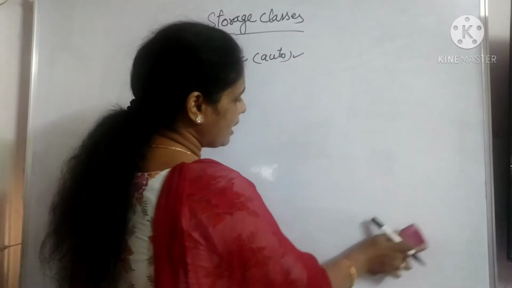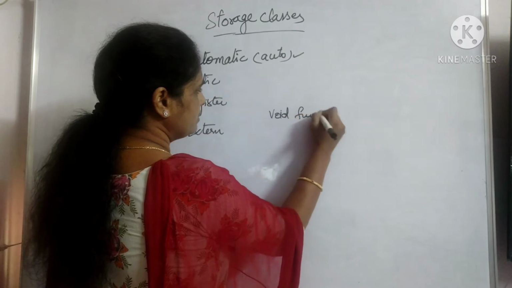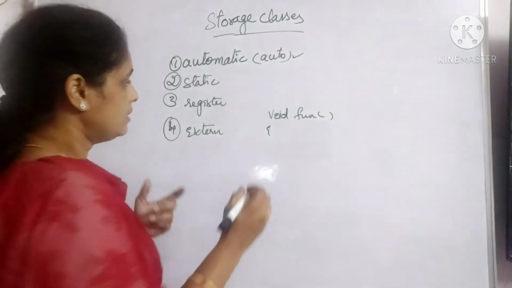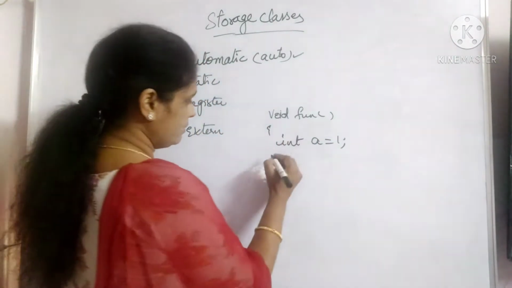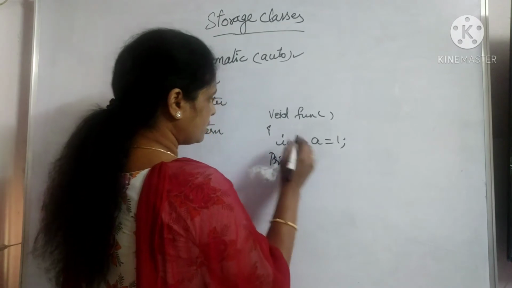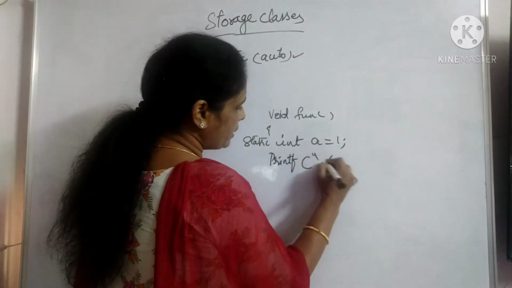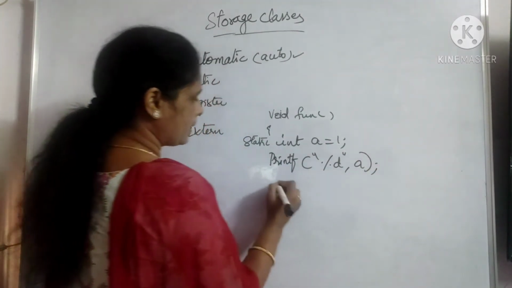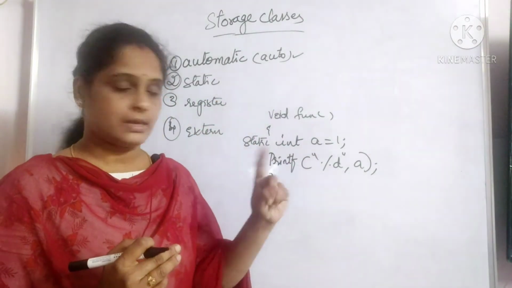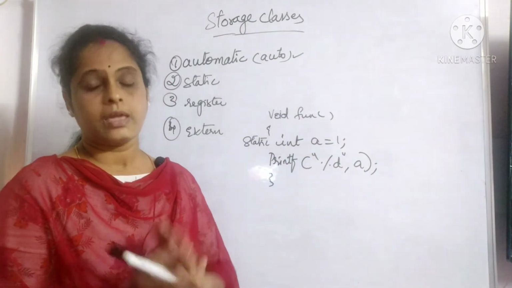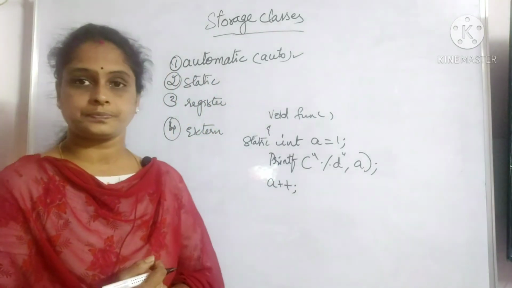For example, I have a function void fun here. Then let us take int a = 1. Let this be a static variable, static int a = 1. Then I want to display the value of a here. As of now, the output it is giving me is only a, which is 1. As the last line, I am incrementing the value here, a plus plus.